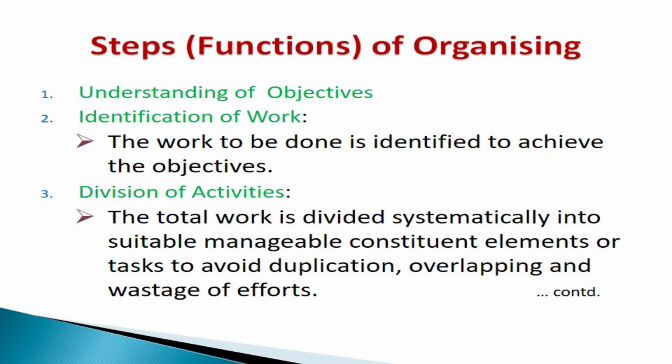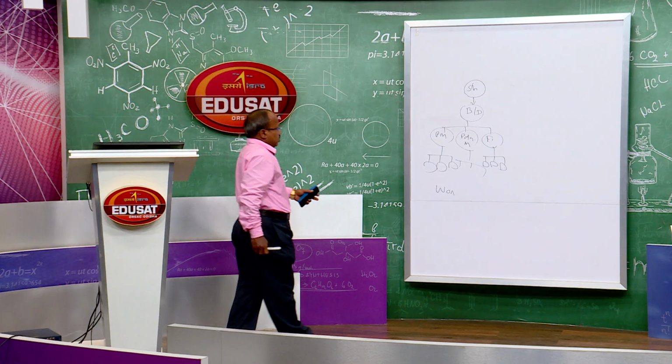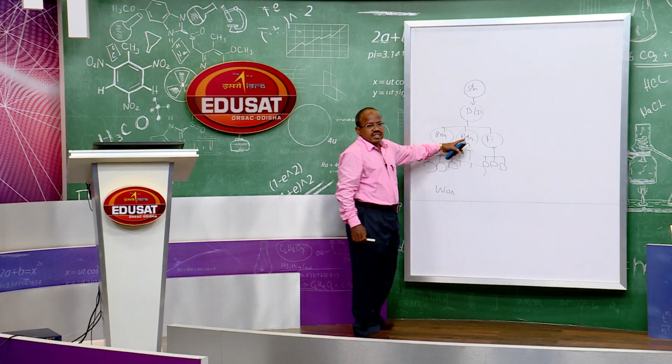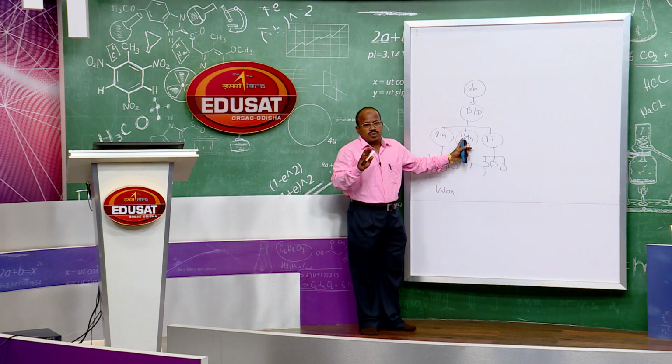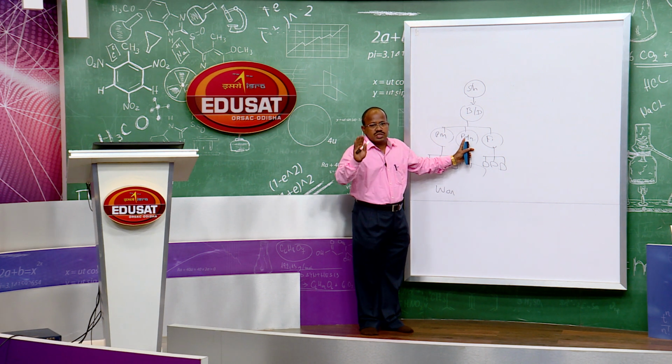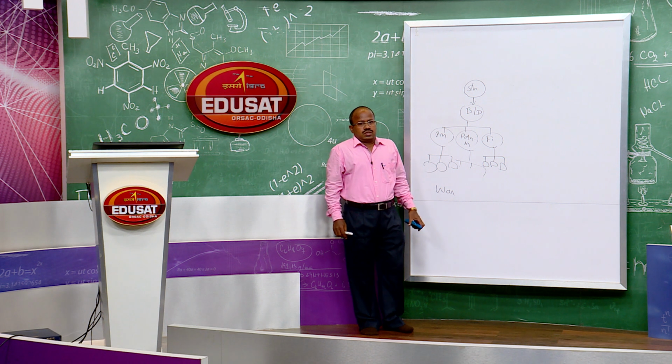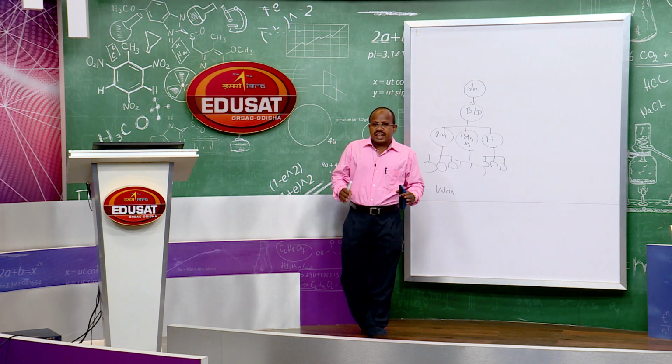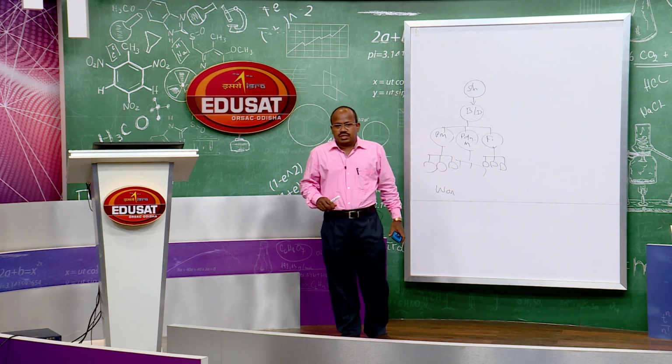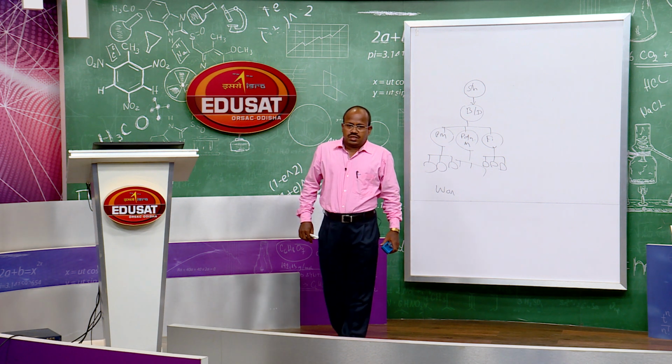Then second, third, division of activities. The work is to be divided. Suppose in this case, the production manager decides the target of 1000 units of output per day. So, that is the target. That target is to be achieved per day.